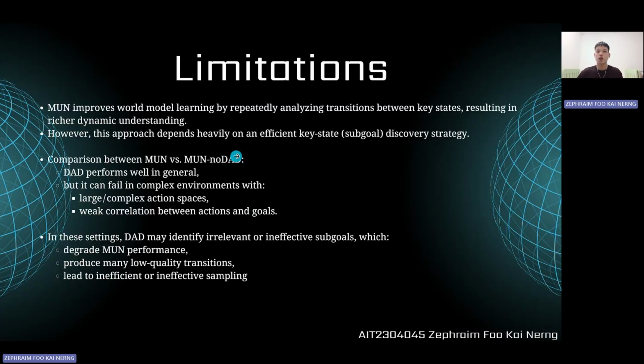But with all the good things, there are also limitations: the MUN approach depends heavily on an efficient sub-goal discovery strategy. DAD performs well in general, but in complex environments, with large action spaces or a weak correlation between actions and goals, it will tend to fail and identify irrelevant or ineffective sub-goals. Essentially, MUN's current performance is limited by the quality of sub-goals and the system's ability to autonomously navigate between them.